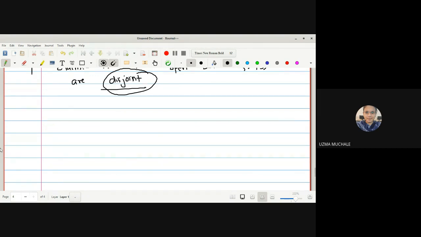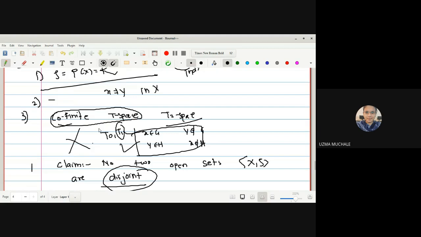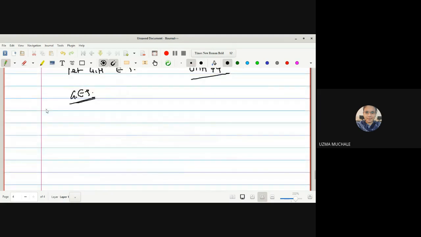So let me start. Let G and H belong to tau such that G intersection H is non-empty. We will start with the assumption that G intersection H is non-empty. As G is a member of tau, what is the possibility to be a member of tau? There are two possibilities. Do you remember? Phi, or A complement is finite.